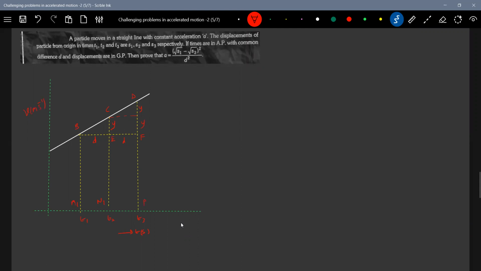So what is CE equal to? Okay, this length is Y, this is Y. Uniform accelerated motion, so the slope should be constant. In a uniform acceleration VT graph, it should be a straight line with a constant slope. So therefore, this CE equal to Y, DF is equal to 2Y. So what are S1, S2? The displacement of particle from origin in time T1, T2, T3.